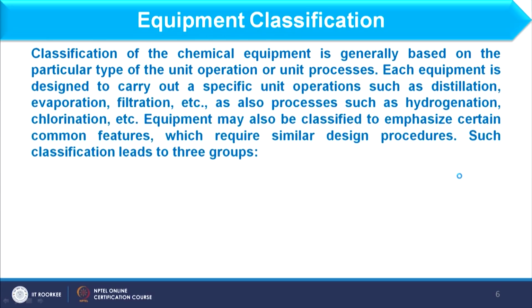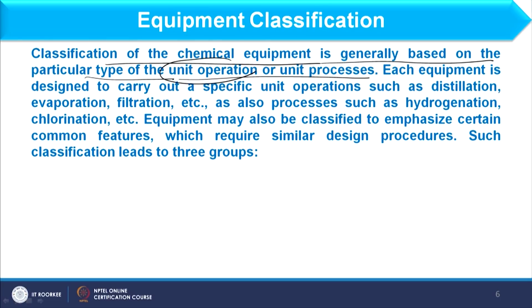What classification do equipment have, and among this classification, what particular classification am I considering in this particular course? So, let us discuss the classification. Classification of chemical equipment is generally based on a particular type of unit operation or unit process.